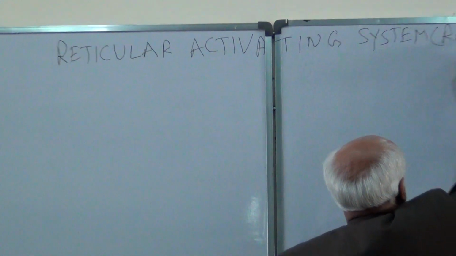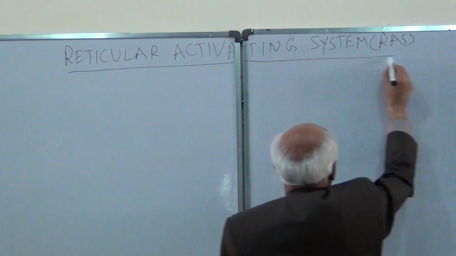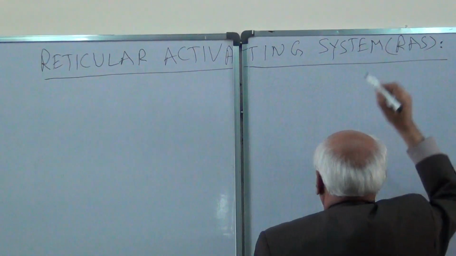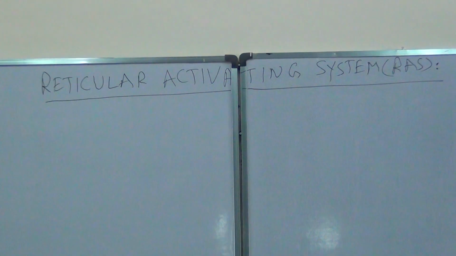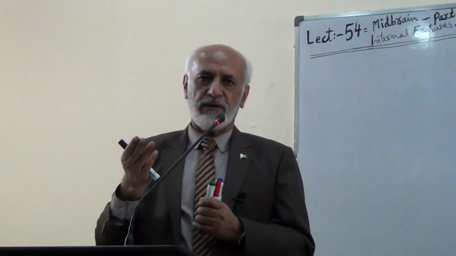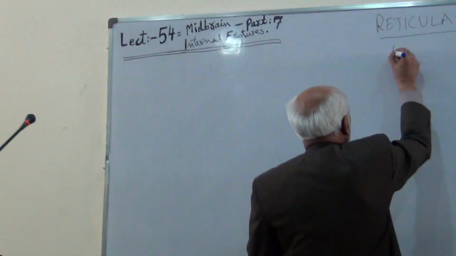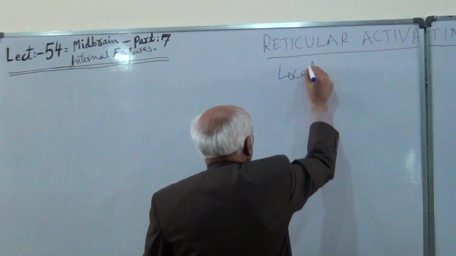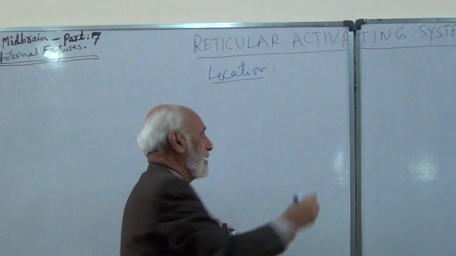Reticular activating system. Now, what is the location, morphology, and functional significance of the reticular activating system? Location. It is located in the brainstem.